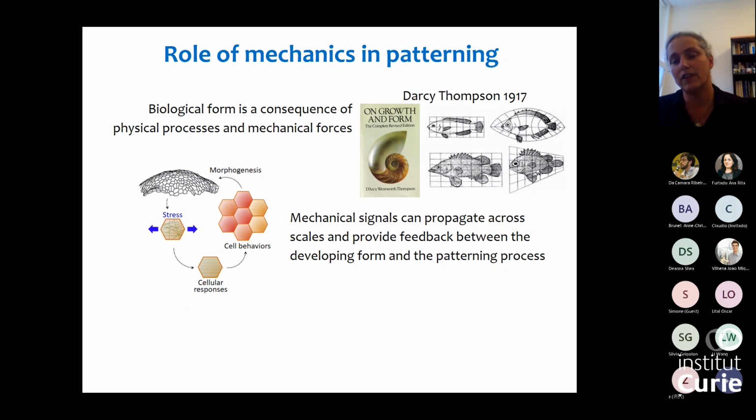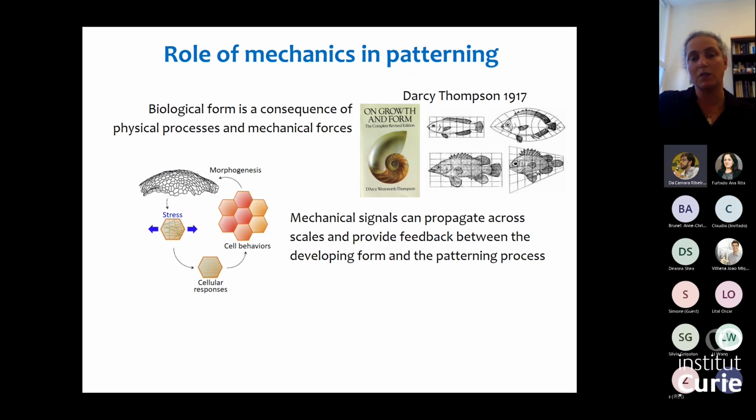And these feedbacks are actually very important because they allow you to connect the pattern that emerges with the underlying processes that are building it. You can see an example of this here. If we consider a growing tissue, then there will be a stress and strain pattern developing in this tissue. If, for example, cells are able to respond to these stresses and change their behavior, this will in turn change the dynamics of the tissue, feeding back into the stress and strain patterns. So this allows you to connect the pattern that emerges with the process that is shaping this pattern.